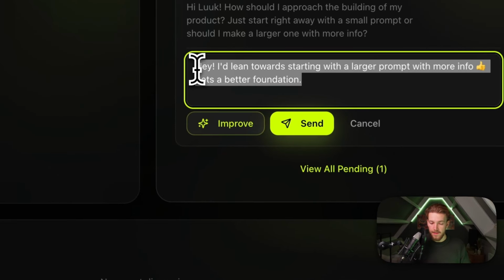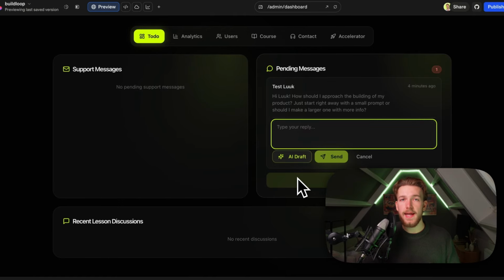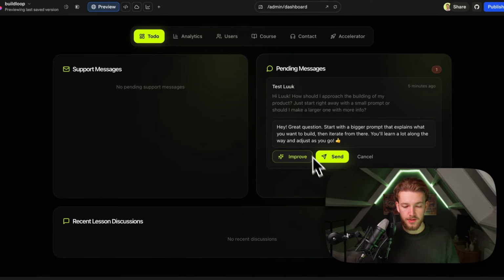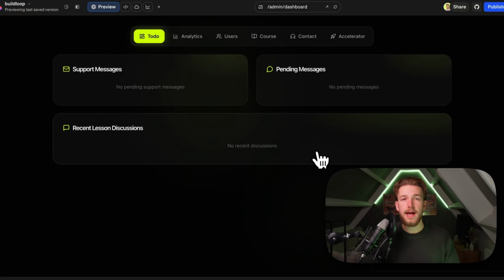Also, I can leave it empty right here, and I can click on AI draft, and it will look into all my databases, everything from my ecosystem, and come up with an answer based on everything that is in there. So I can click on AI draft. "You will learn a lot along the way and adjust as you go." If I think, okay, this is good, I can just send it directly from here. So let's do that, and done. And I can now keep everything clean.